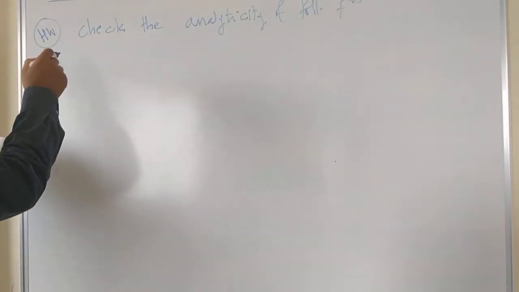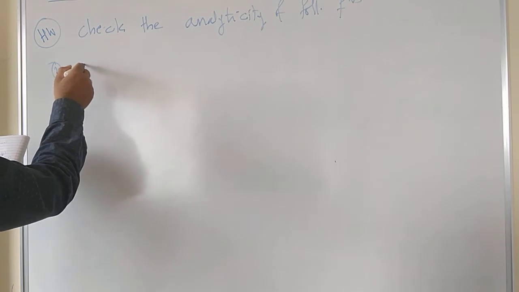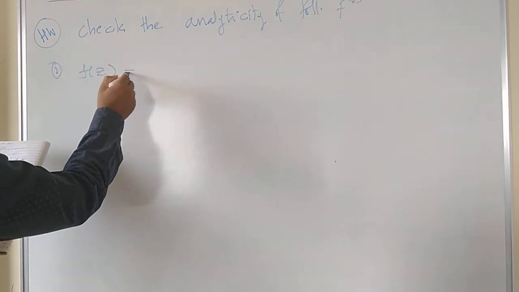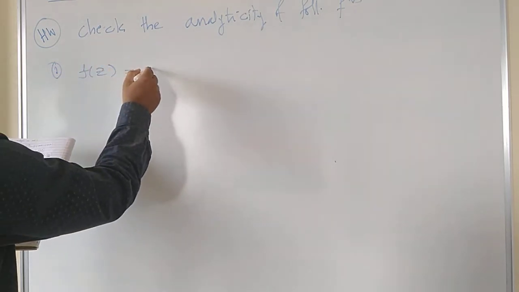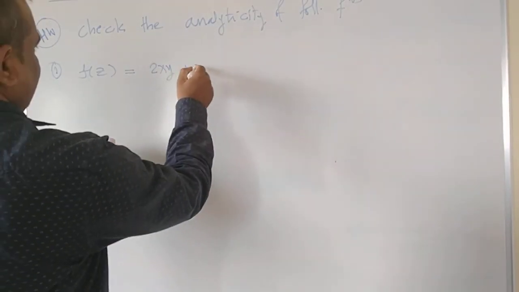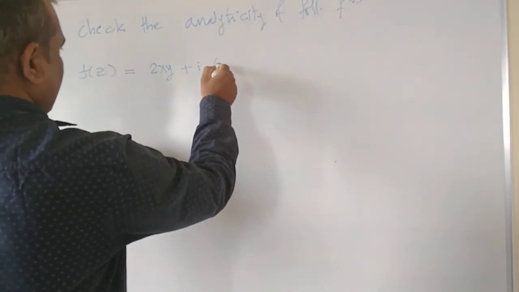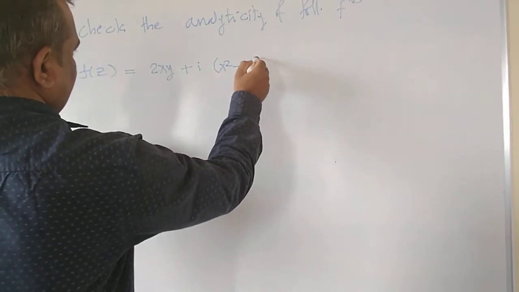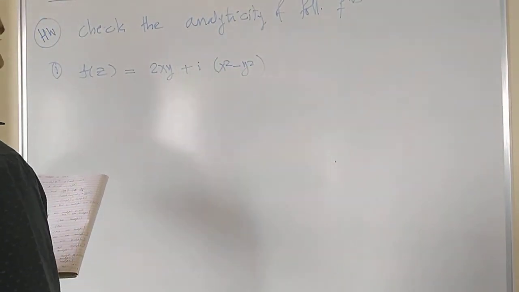The first problem is f of z is equal to 2xy plus i times x square minus y square.